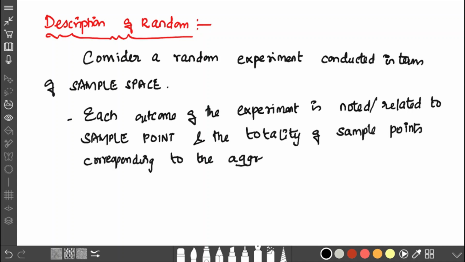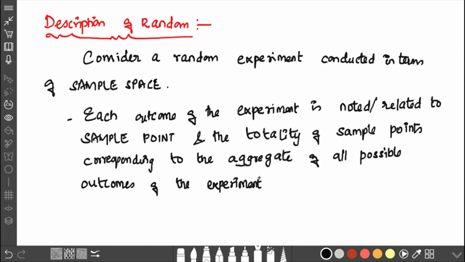Considering this, each outcome of the experiment is related to a sample point, and the totality of sample points corresponding to the aggregate of all possible outcomes of the experiment is called the sample space. The sample space contains all those points collectively aggregated.